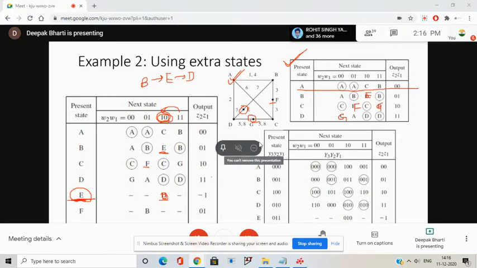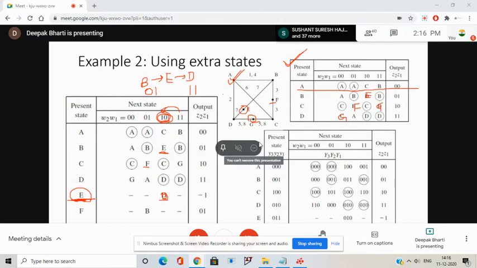Clear? Now let's look at the output entries. In state B, my output is 0, 1. And in D, it is 1, 1.